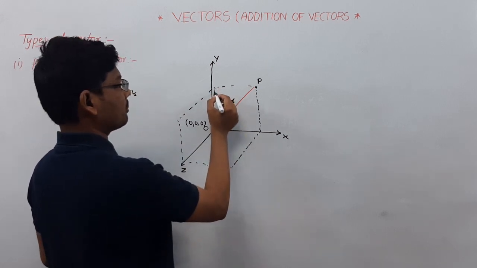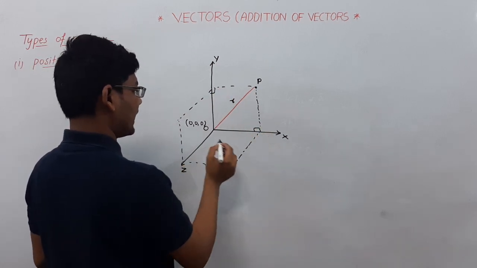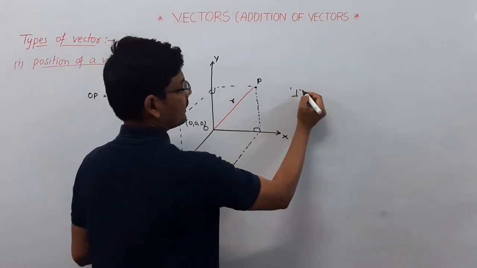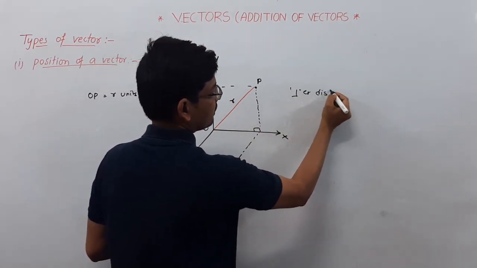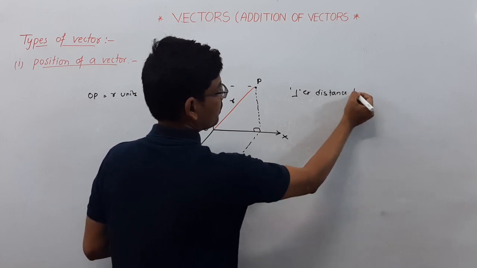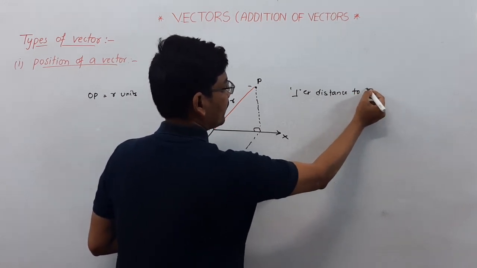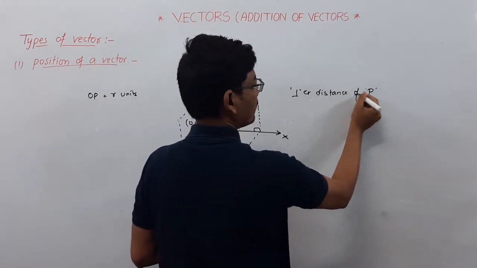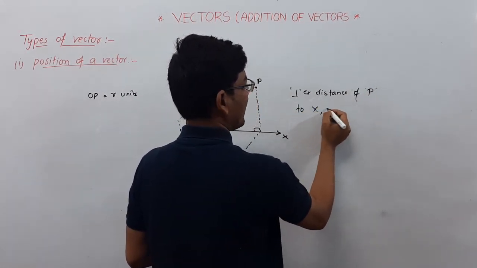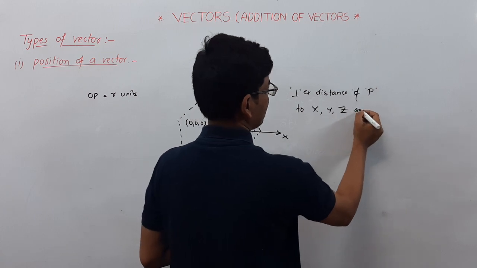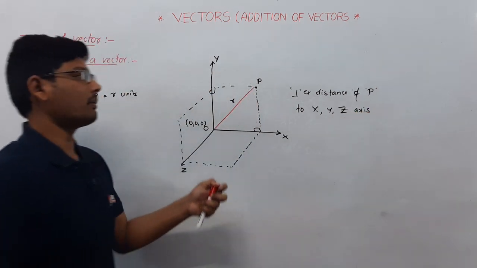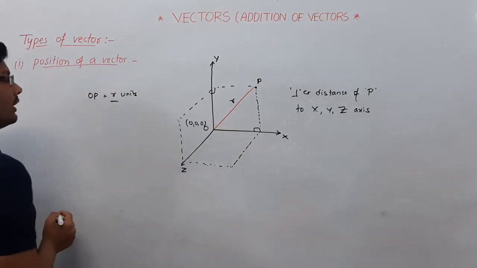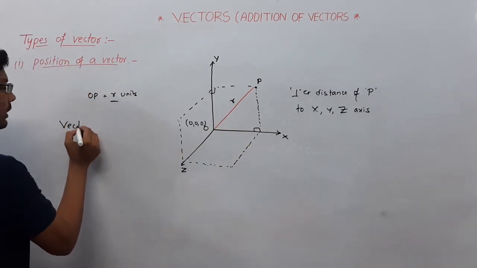See here, it is a perpendicular distance to the x axis and z axis here. So the perpendicular distance of P to the x, y, z axes here. Where OP is nothing but r units.